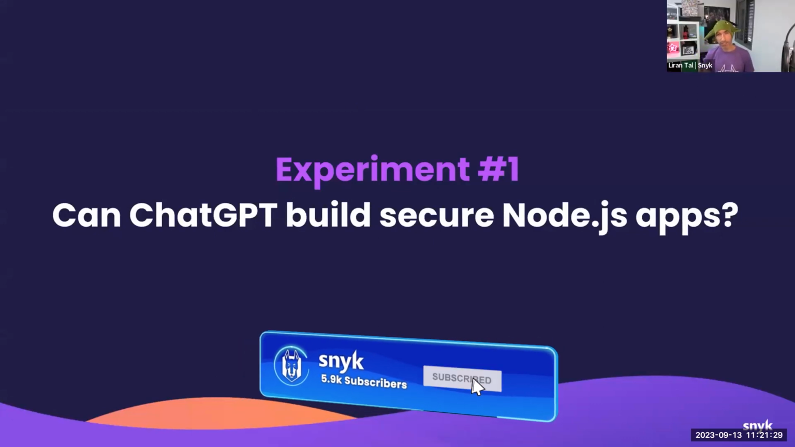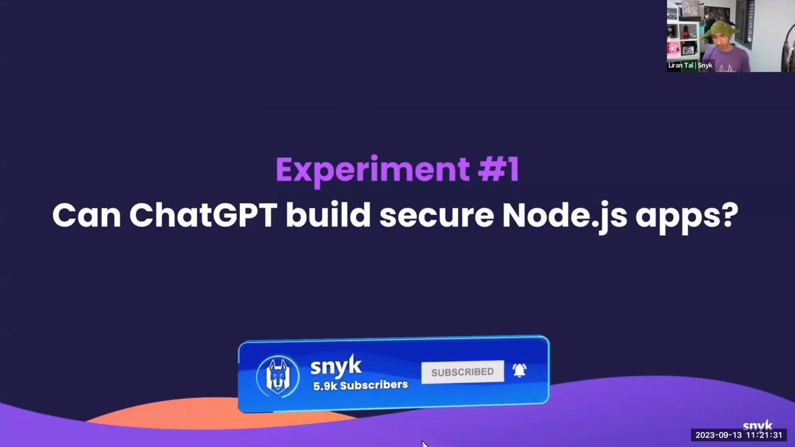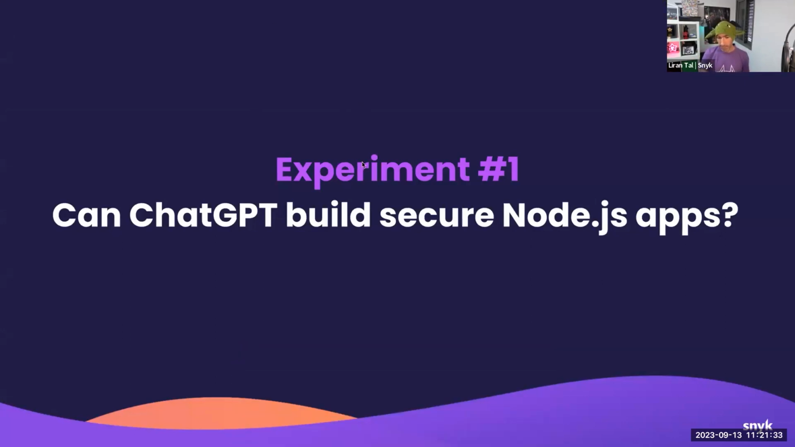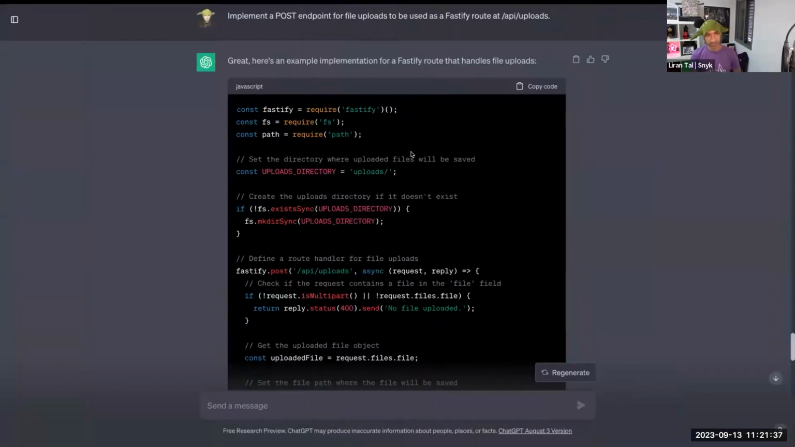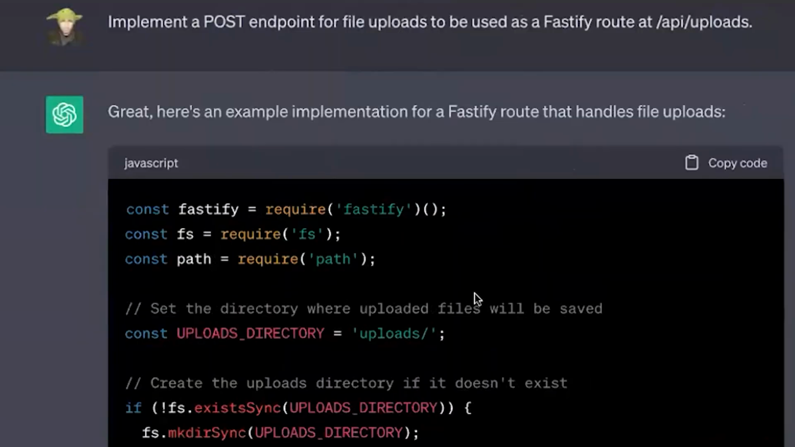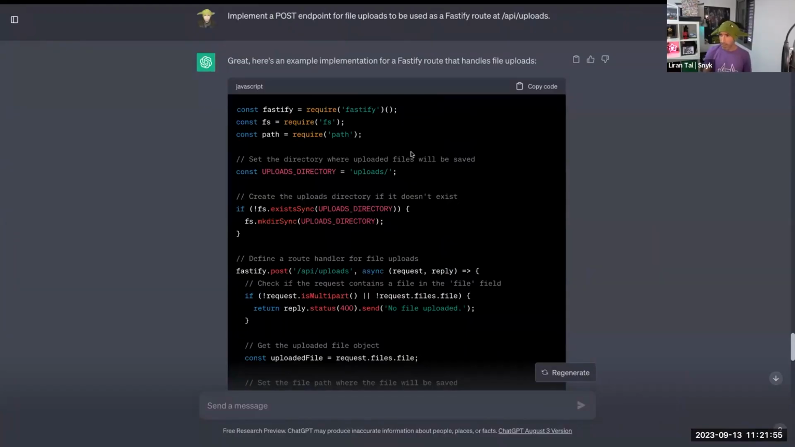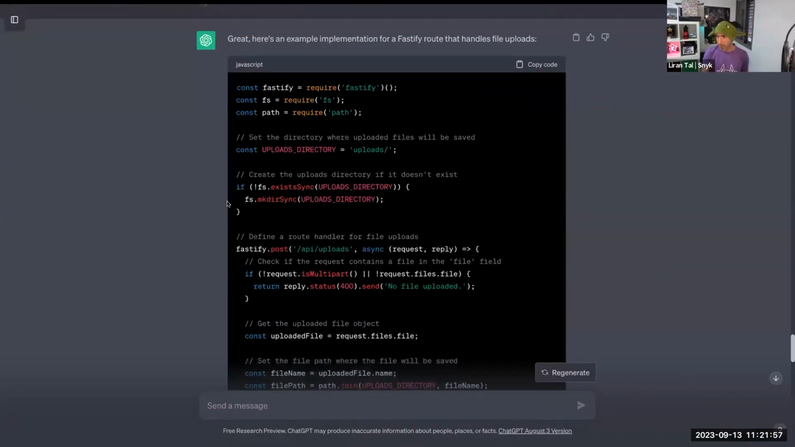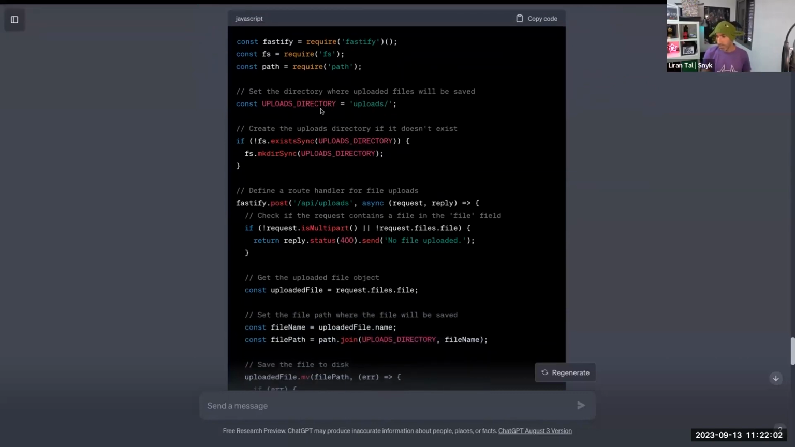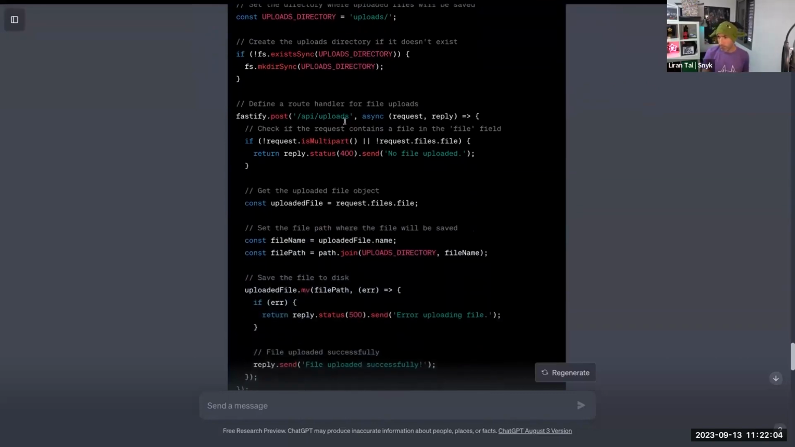I'm going to start off with some Node.js stuff, and I'll share with you this real session that I had with ChatGPT. As you can see, I've asked it to implement a post endpoint for upload for a Fastify application framework that I use. And here it is. I'll scroll through this. It's kind of functional code. It's definitely working pretty well. There's an uploads directory, and a post endpoint defined.